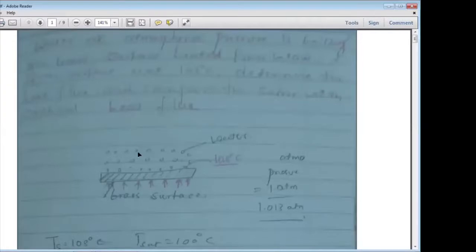So what is the heat flux? Determine the heat flux, small q. The atmospheric pressure is 1.013 bar. Determine the heat flux and compare the same with the critical heat flux.